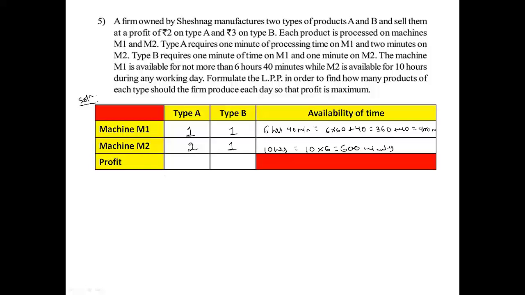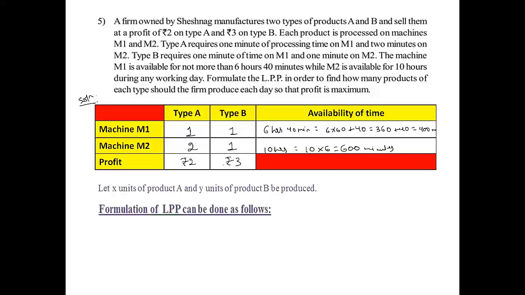So the next step is profit. Profit is rupees 2 on type A, rupees 3 on type B. Therefore, let X units of product A and Y units of product B be produced. Formulation of LPP can be done as follows.